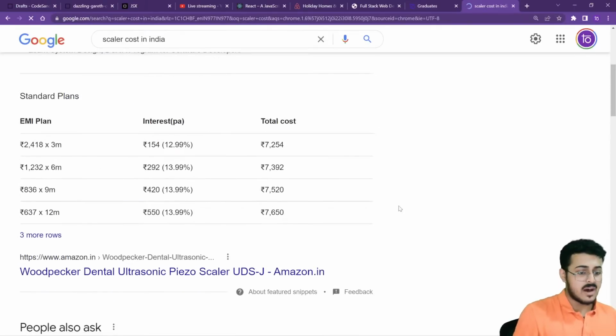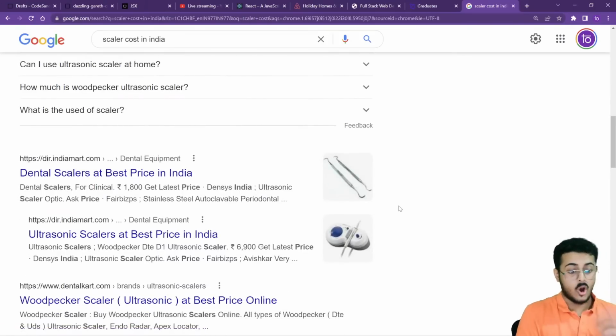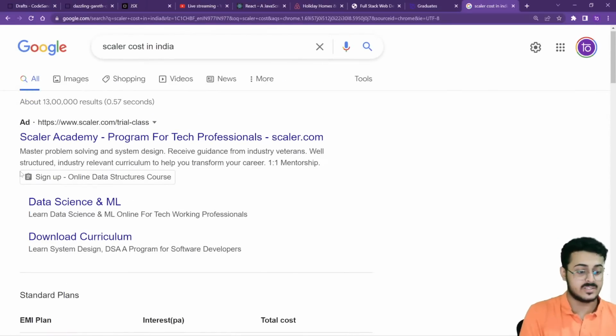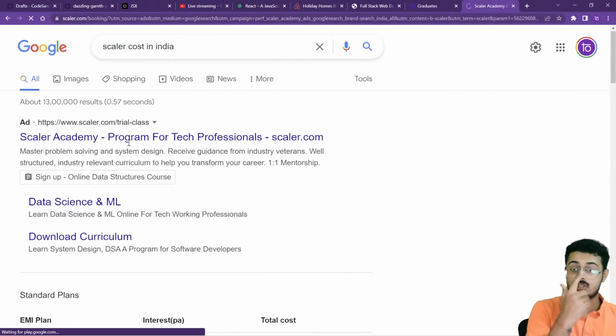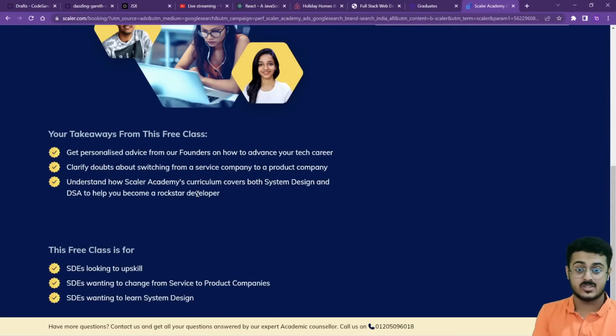So the Scaler program is something I thought was one of the best programs out there. And we started researching about it as well. We found that the cost of the program at Scaler, the same program that we are currently telling you about, is 2.5 lakh rupees. And I was like, there must be someone who will be offering it for a lesser amount of money as well. Who is going to do a program for 2.5 lakh rupees?